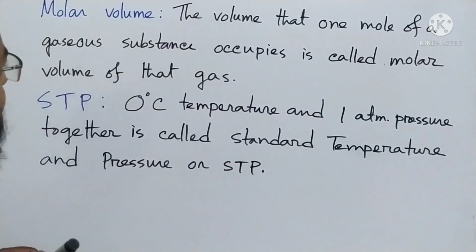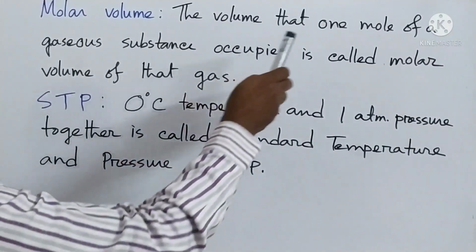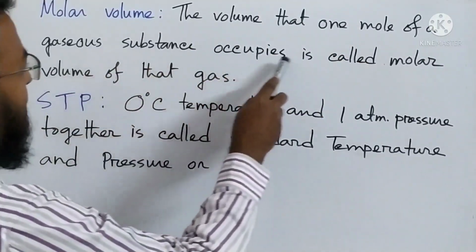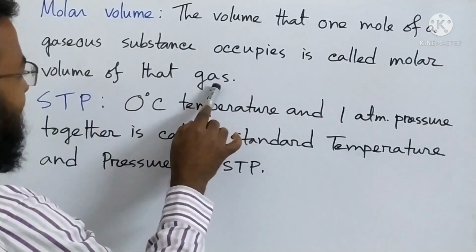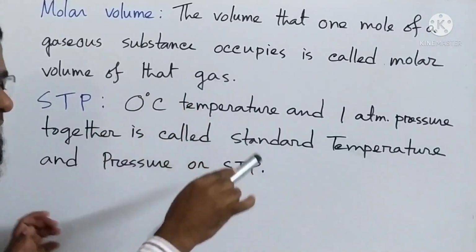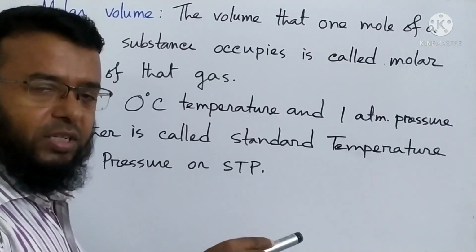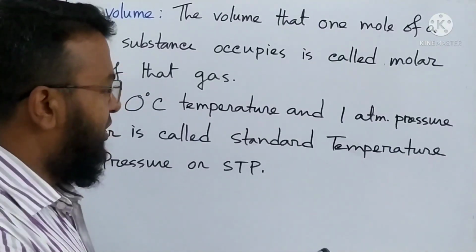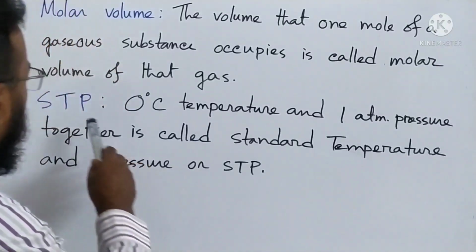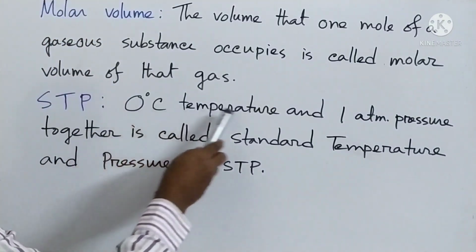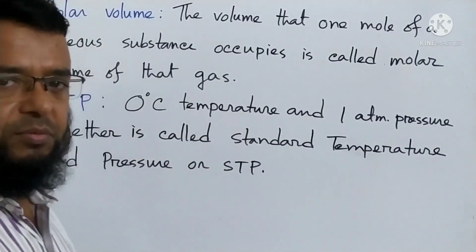So now the volume that 1 mole of a gaseous substance occupies is called molar volume of that gas. That means in any gaseous substance at STP, the volume is 22.4 liters. So now what is STP? It is 0 degree Celsius temperature and 1 atmospheric pressure.